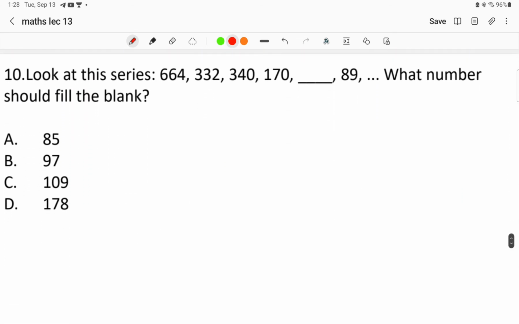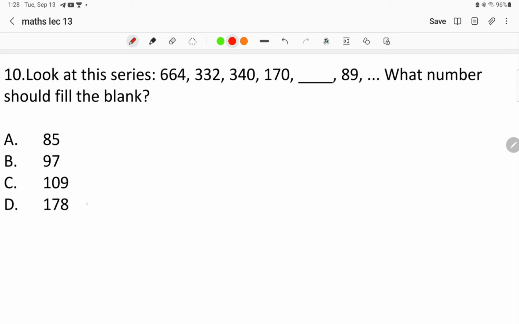Moving to the next question now. Look at the series 664, 332, 340, 117, a blank, and 89. What number should be in the blank? This is the question asked over here. Options given are 85, 97, 109, 178.